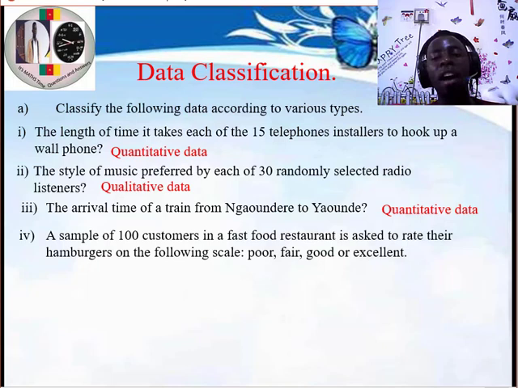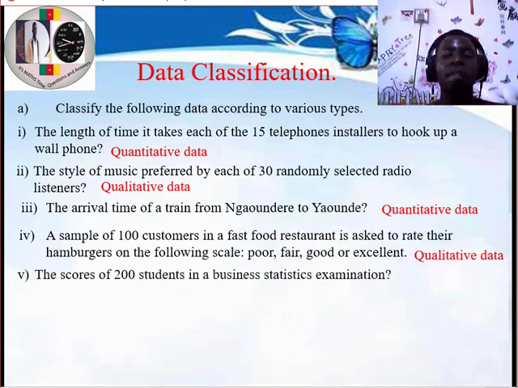The next question: a sample of 100 customers in a fast food restaurant is asked to rate their hamburgers on the following scale: poor, fair, good, or excellent. Because we are talking about the way we can rate something in terms of words, then what are we talking about? Pause the video and answer the question. Okay, welcome back. I believe you must have paused the video and you have an answer. Now, what is the answer you got? If your answer was quality, then you are right. Thumbs up. Very good. So we have qualitative data.